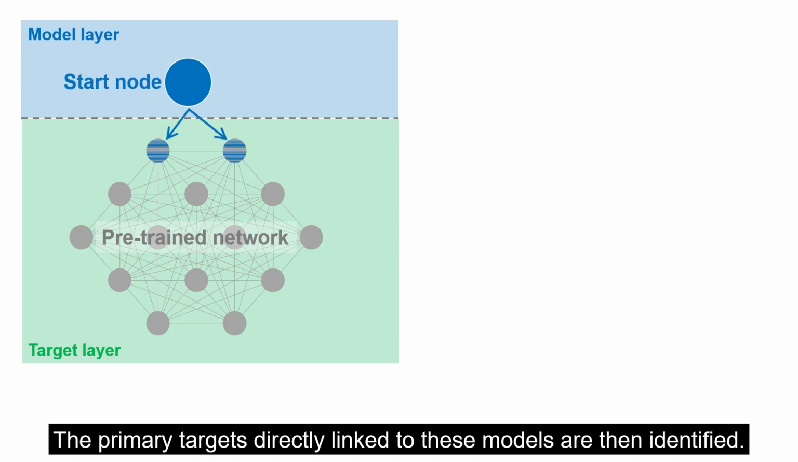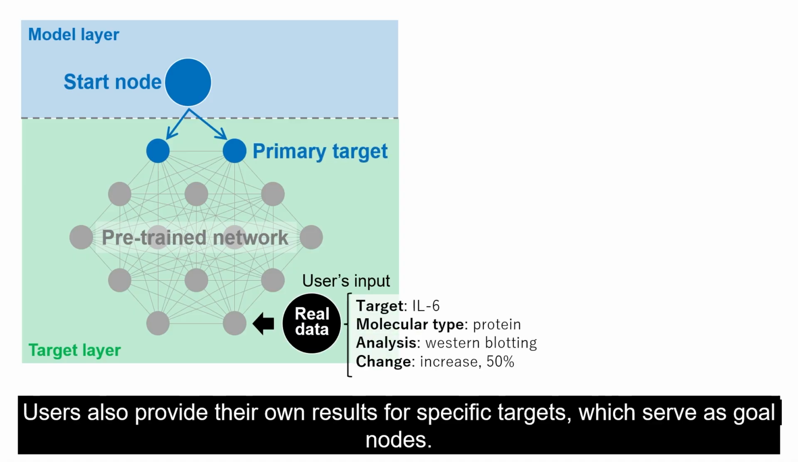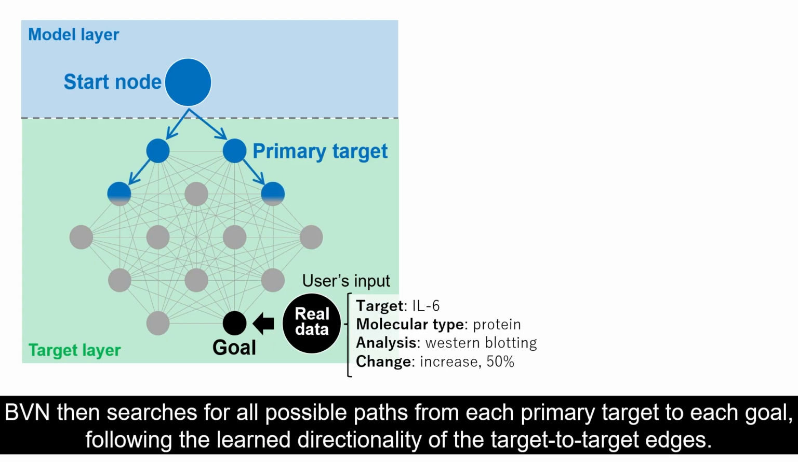The primary targets directly linked to these models are then identified. Users also provide their own results for specific targets, which serve as goal nodes. BVN then searches for all possible paths from each primary target to each goal, following the learned directionality of the target-to-target edges.